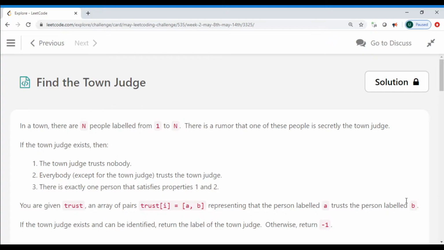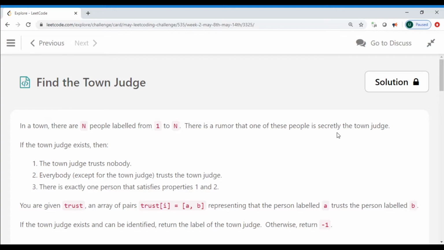So let's get started. In a town, there are n people labeled from 1 to n. There is a rumor that one of these people is secretly the town judge. So let's say you have a town and n could be 10 people or it could be 100 people, and they are labeled numerically from 1 to 10 or 1 to 100. Now there is a rumor that one of these people is secretly the town judge.